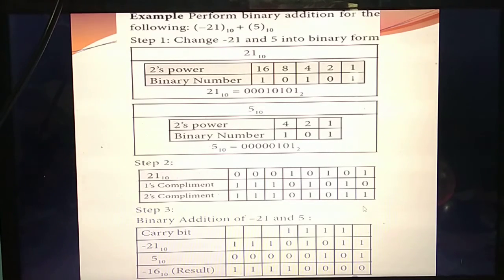So how do you convert the 1's complement into the 2's complement? Yesterday you studied this: add 1 at the last bit. You add it to the 1's complement answer you got. Add 1. 0 plus 1, the answer is 1.